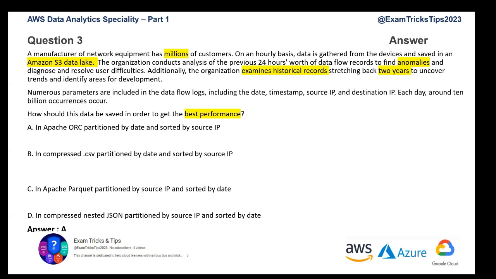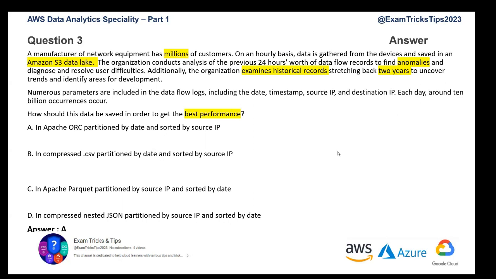Now, you need to look at all the options, option A, B, C, D. If you look at options B and D, you will see both are not using columnar data storage. So they are both row based.